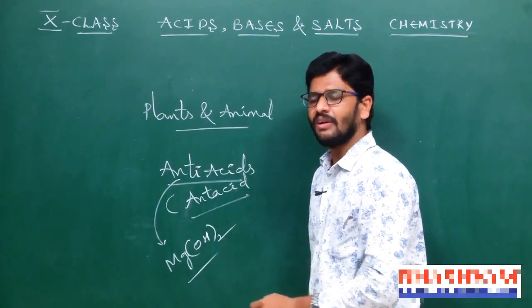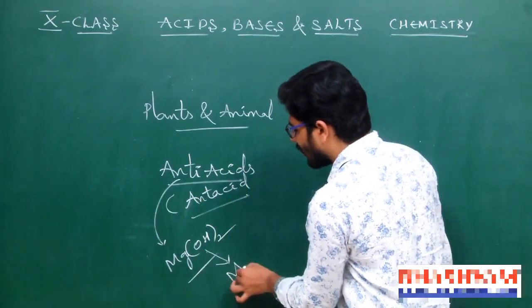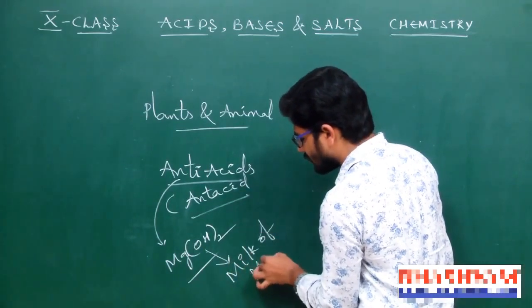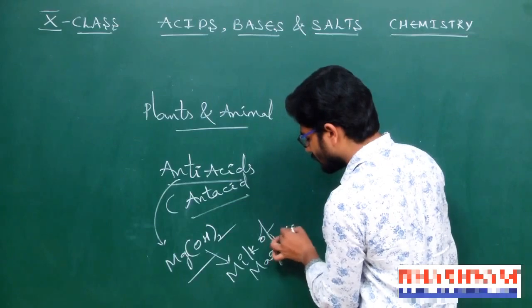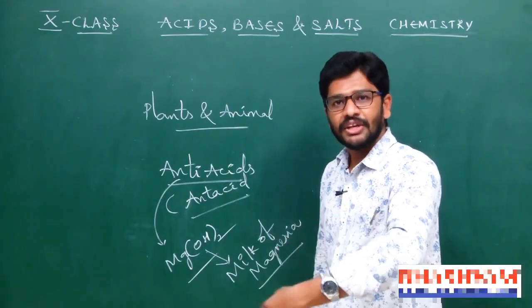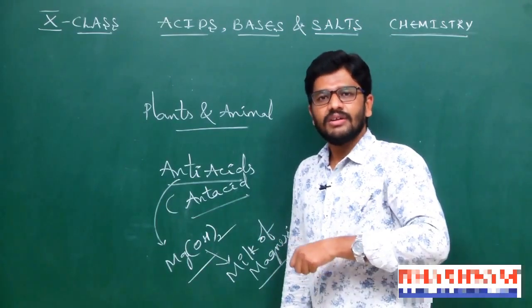Magnesium hydroxide we call milk of magnesia. This magnesium hydroxide can neutralize the excess acid in our stomach.